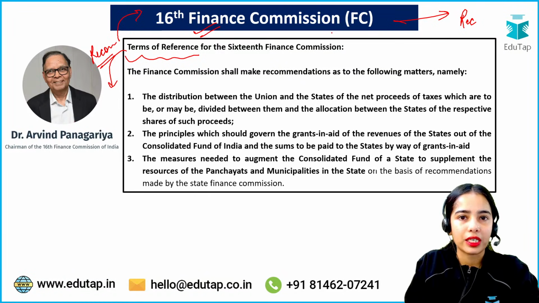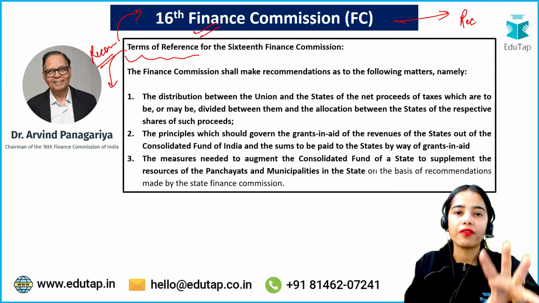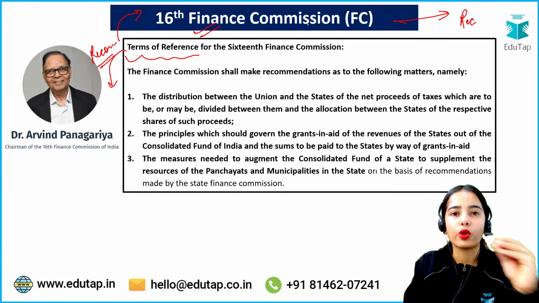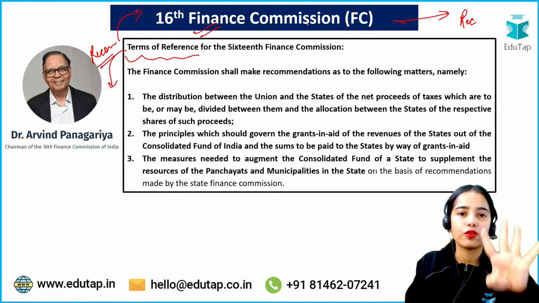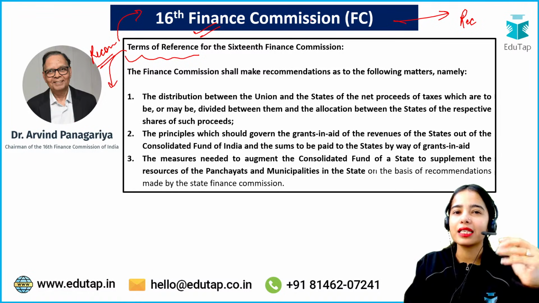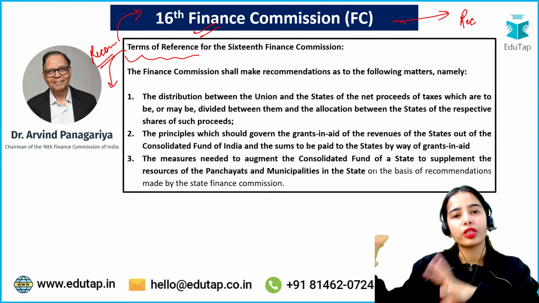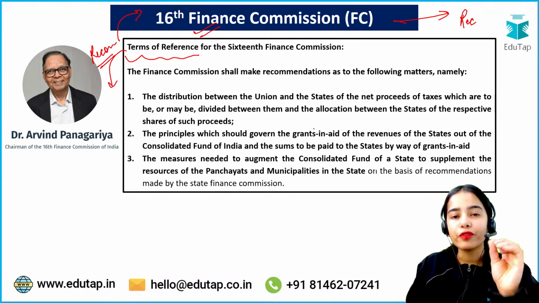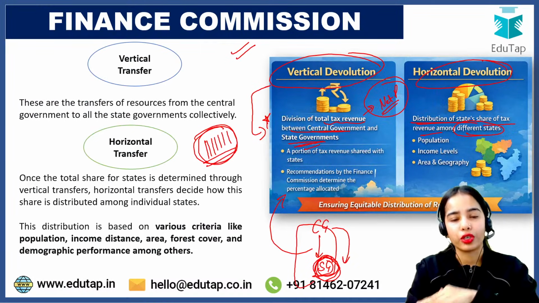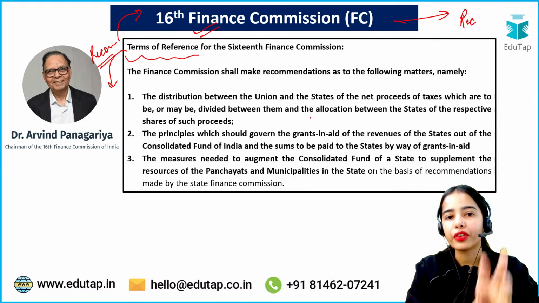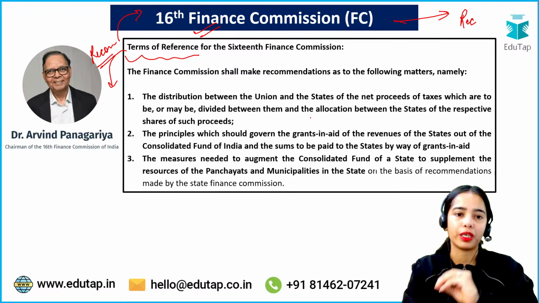So till now we have understood that the Finance Commission is a constitutional body. It consists of 1 chairman and 4 other members, and there are the vertical and horizontal transfers, and the Finance Commission provides the recommendation regarding both. Now let's understand the terms of reference for the 16th Finance Commission particularly.